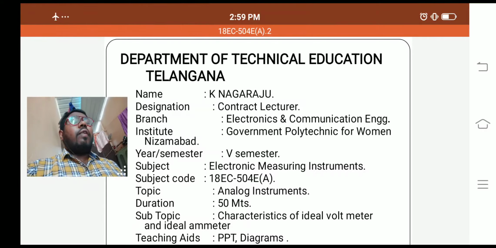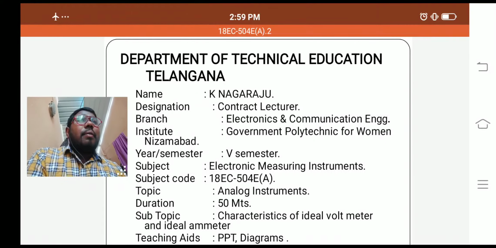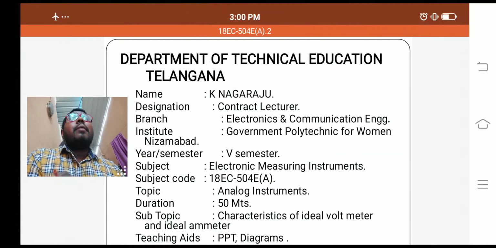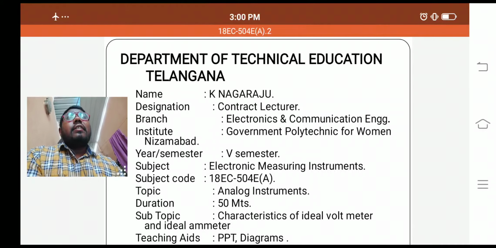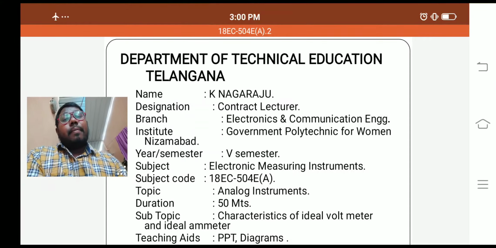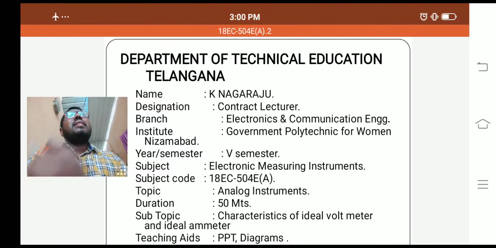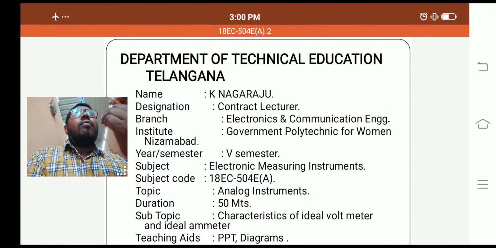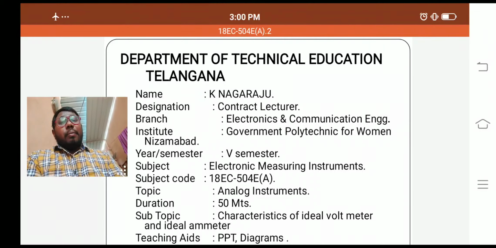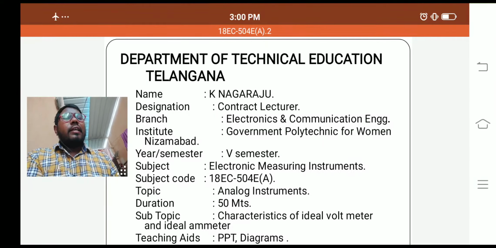If you are taking any measuring instrument, it requires some parameters. What type of parameter we are measuring, that is the first thing. It must be known by the person, for example one candidate, using this particular measuring instrument. This voltmeter measures the voltage. For example, this is the ammeter. This ammeter measures the current.